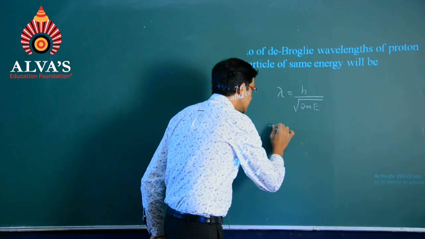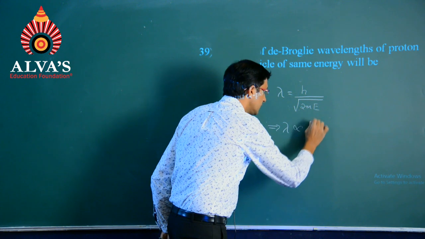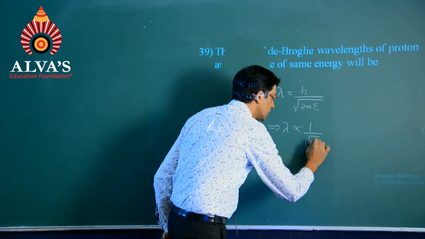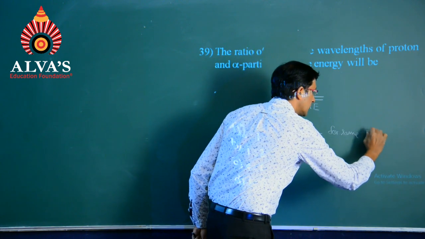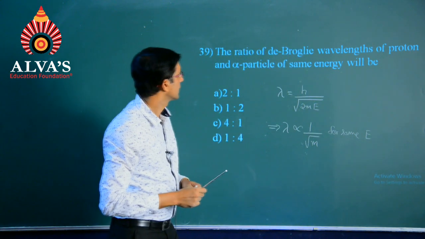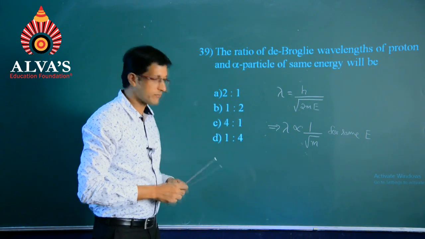So, I can write it as lambda is inversely related to the square root of mass for same energy E. They say the ratio of proton and alpha particle.